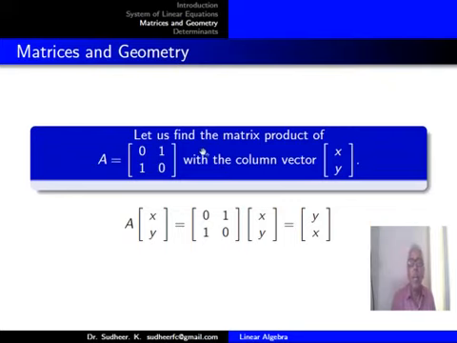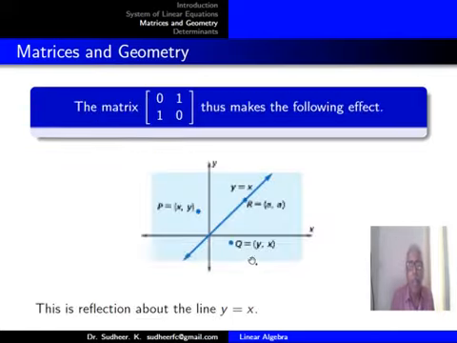Let us find the matrix product of A with the column vector x, y. A multiplied to the column vector x, y, that is 0 1 1 0 into x, y, equals y, x. So what does this mean? The point x, y transforms to the point y, x. The x-axis, that is 1 0, or the entire vector I and its multiples lying on the x-axis, will be transformed to the y-axis. The y-axis is transformed to the x-axis.